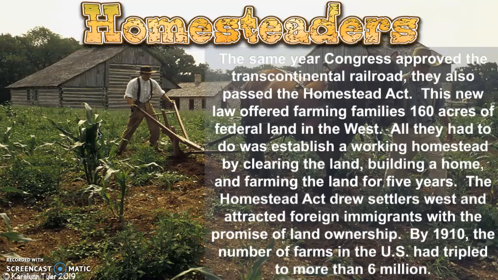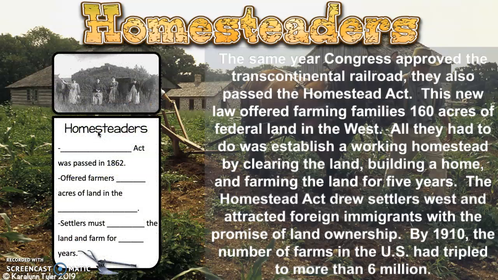Okay. The same year that Congress approved the Transcontinental Railroad, they also passed the Homestead Act. This new law offering farm families 160 acres of federal land out west really brought in many, many new people to settle the West. All they had to do was establish a working homestead. They had to pay a $10 registration fee for the paperwork, but then they had to clear the land, build a home, and farm the land for 5 years. And then that 160 acres was basically theirs for that $10 filing fee, and that's it.